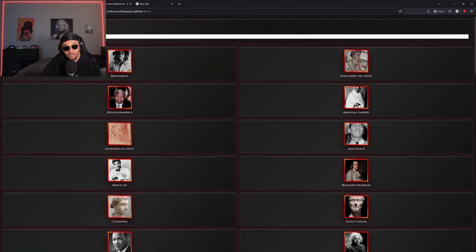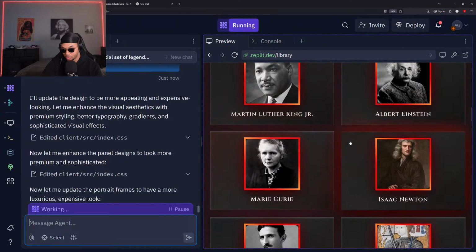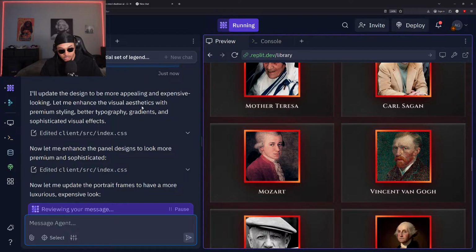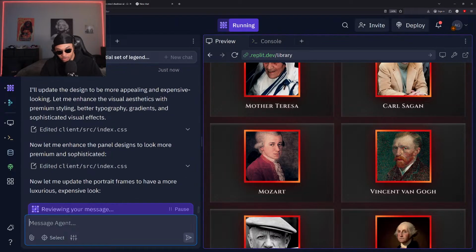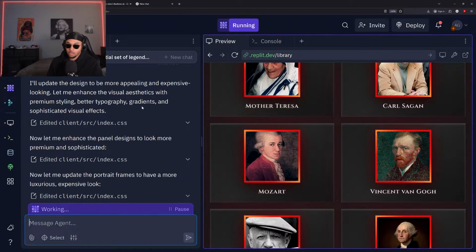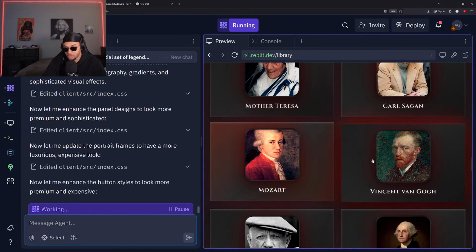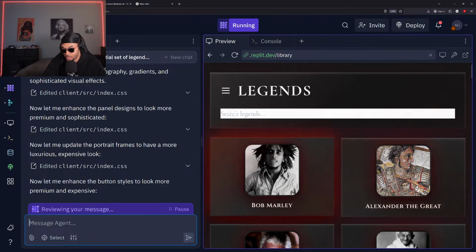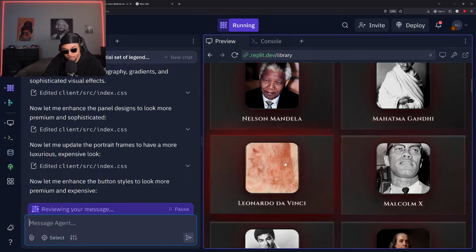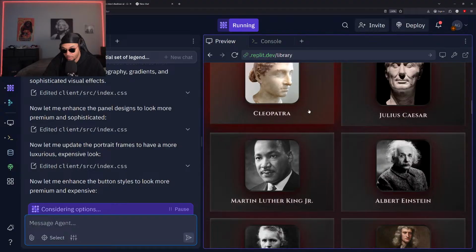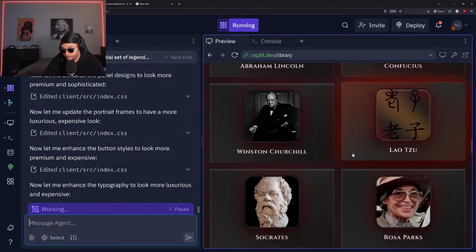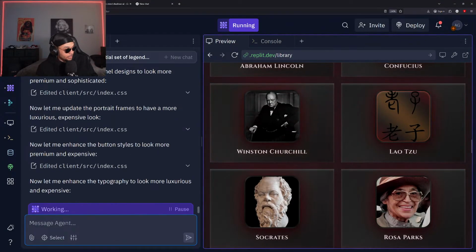But I want to add in an AI so that we can talk to any of these people, ask them some questions and get some answers back from them. All right, so it's updating the design, updating the portraits to have a more luxurious, expensive look. See what we get back. All right, so this is looking nicer now. Decent enough. Cleopatra's here, Martin Luther King, Isaac Newton. Okay, so now I want to add in an AI integration so we can actually speak to these people.